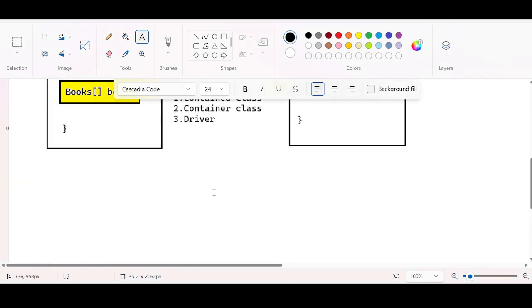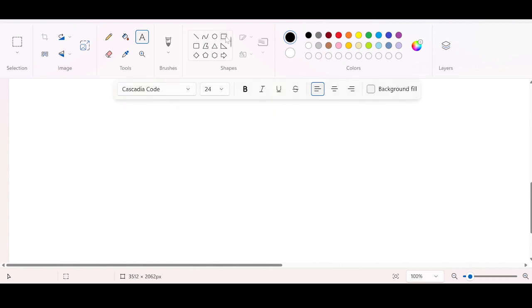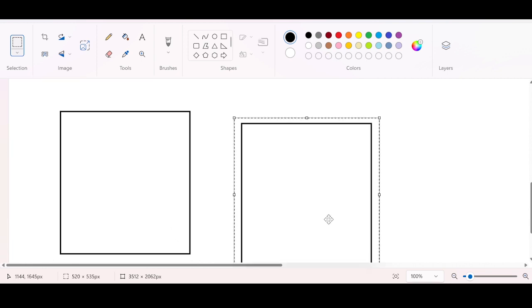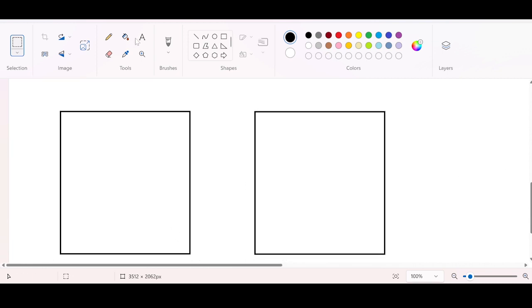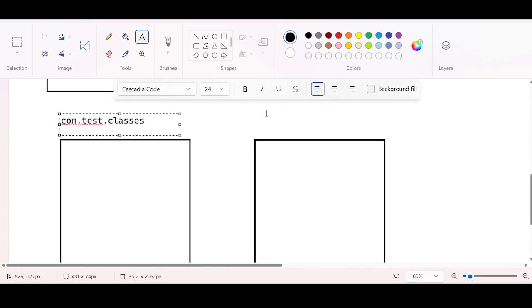We are going to place the Library class and the Book class under one package, and we will accommodate another package for the main class. The name of this package is com.test.classes. The name of the other package is com.test.driver.